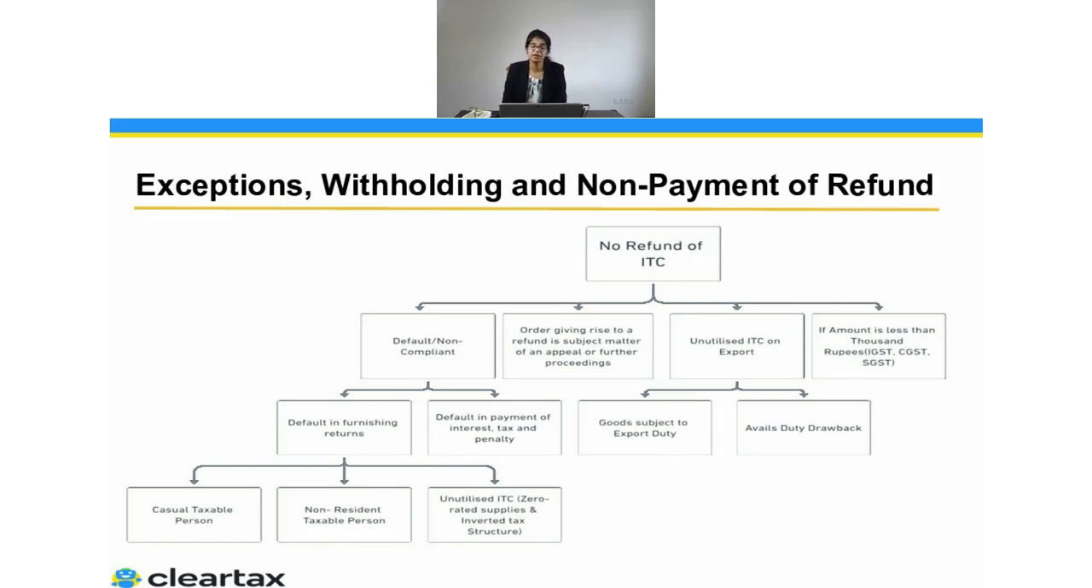Apart from that, if the amount is less than 1000, and when I'm saying the amount is less than 1000, we have to separately count for IGST, CGST, and SGST. So if the amount is less than 1000, again, you are not allowed to get the refund. So these are the cases where you will not get the refund, or your refund will be withheld, or you will get the refund only after adjusting the taxes due with the government. So these are the exception cases where your refund will be withheld.